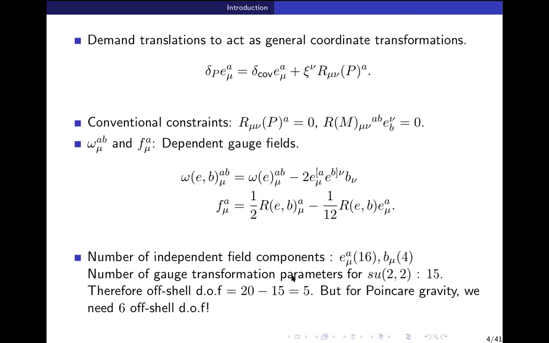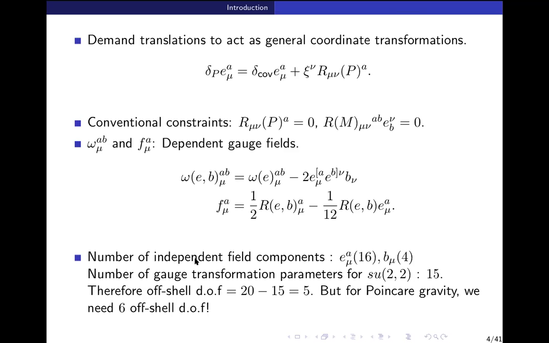So now the off-shell degrees of freedom, usually one defines, as the number of independent field components minus the number of gauge transformation parameters. So 20 minus 15 is 5. And this is the off-shell degrees of freedom because we have not used any residual gauge fixing.